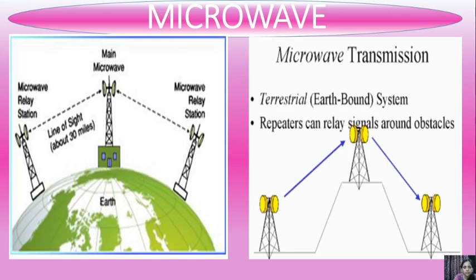So this is a terrestrial, or earthbound system, where two stations are on the earth, and signals are sent from one ground based antenna to another. So this is the concept of terrestrial. About satellite, we will discuss that in our next video.